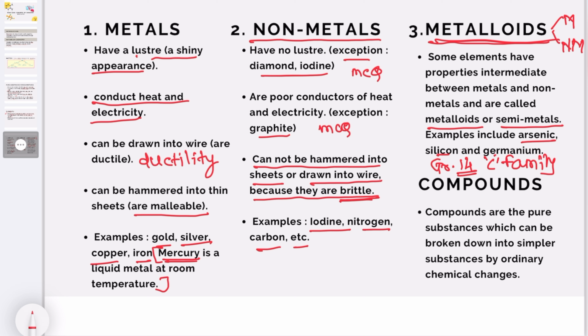Okay, then next is compounds. Compounds are pure substances which can be broken down into simpler pieces by ordinary chemical changes. जो कंपाउंड रहते हैं वो सिंपल फॉर्म में ब्रोक इनटू द सिंपलर सब्सटेंसेस हो जाते हैं बाय एनी केमिकल चेंजेस. In a compound 2 or 3 elements are combined in a fixed proportion. कंपाउंड में 2 or 3 एलिमेंट्स का एक कॉम्बिनेशन रहता है.